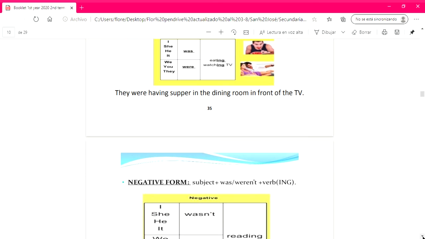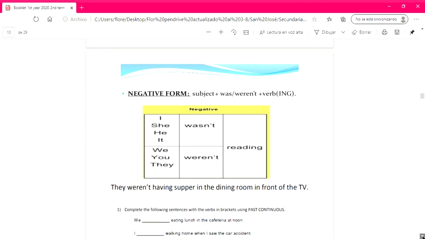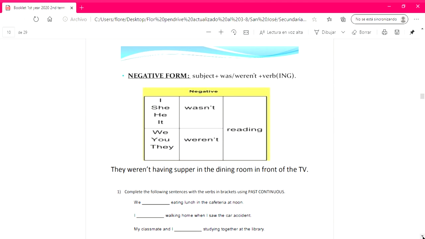That's the main difference. Negative form. How do we form the negative form? Instead of using was or were, we're going to use wasn't or weren't. For example, they weren't having supper in the dining room in front of the TV. So, we are going to form the negative by writing the subject, then wasn't or weren't. It depends on the subject. And then we are going to add the ing to the main verb. Y por último le vamos a agregar la ing a nuestro verbo.